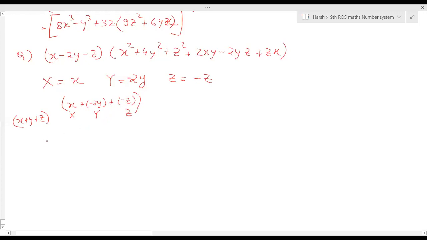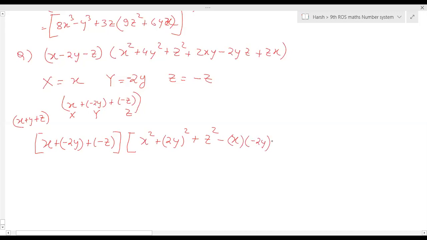So can we write it like this? X minus 2y minus z, whole square, x square plus 2y square plus z square minus x into minus 2y, minus yz, minus z into x.